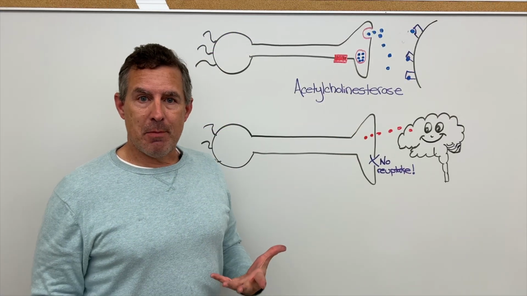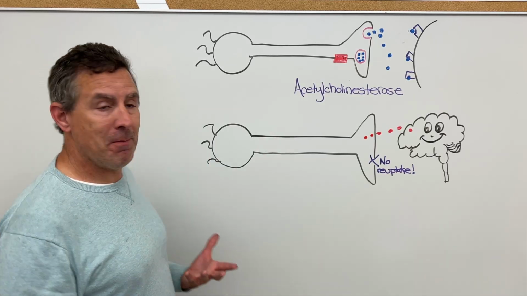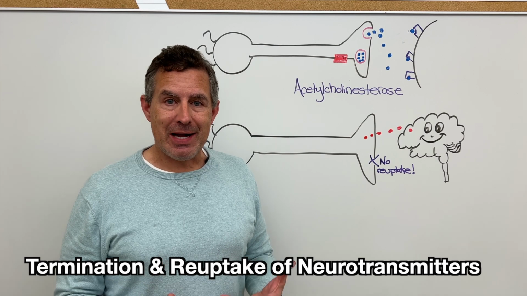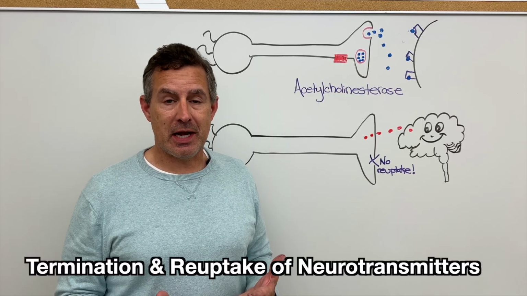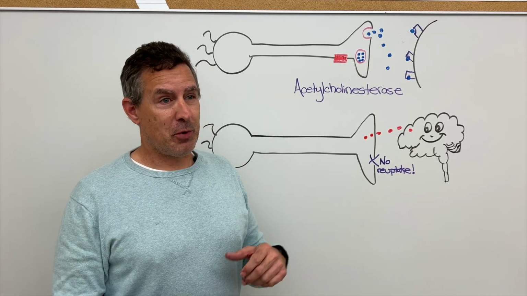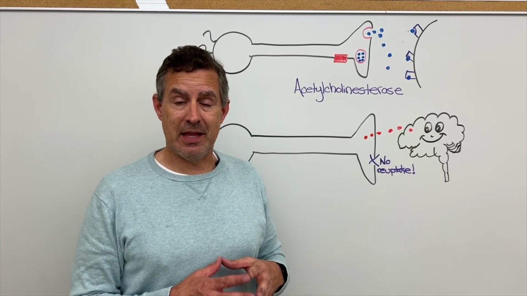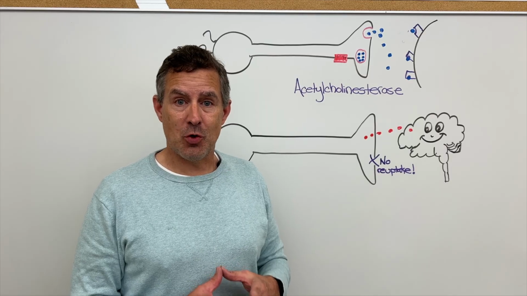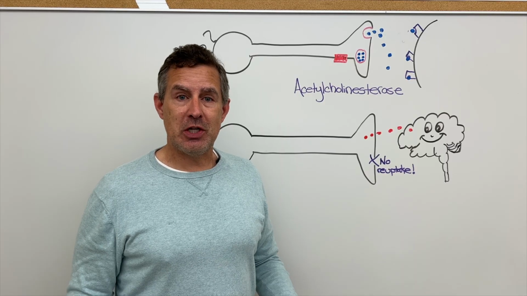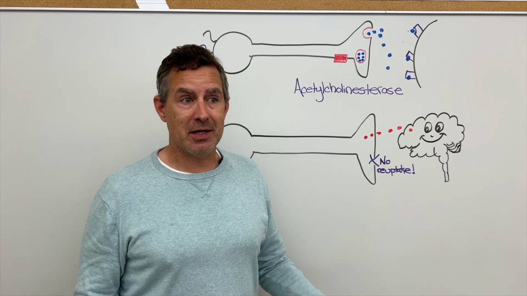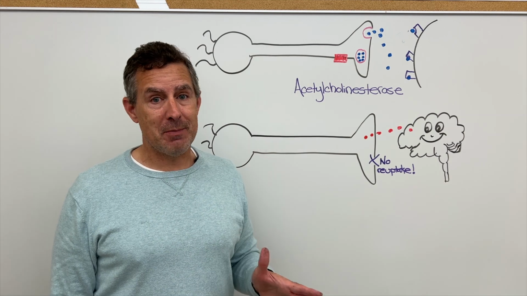Okay, the last thing I want to talk about with regards to neurotransmitters, at least within this particular video, is termination of neurotransmitters. Our body, our cells do not want neurotransmitters continually activating or exciting or depressing. When I say depressing, things like GABA, which open up chloride channels, depress neurons. That is to say, they prevent them from being excited or depolarizing. Regardless of what the neurotransmitter does, we don't want it engaging the downstream cell in that activity constantly. We need some sort of off and on. So neurotransmitters need to be terminated.